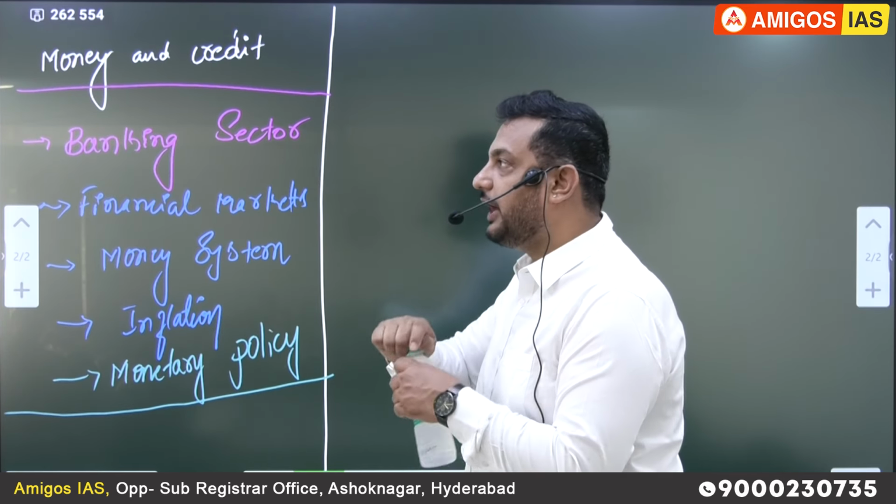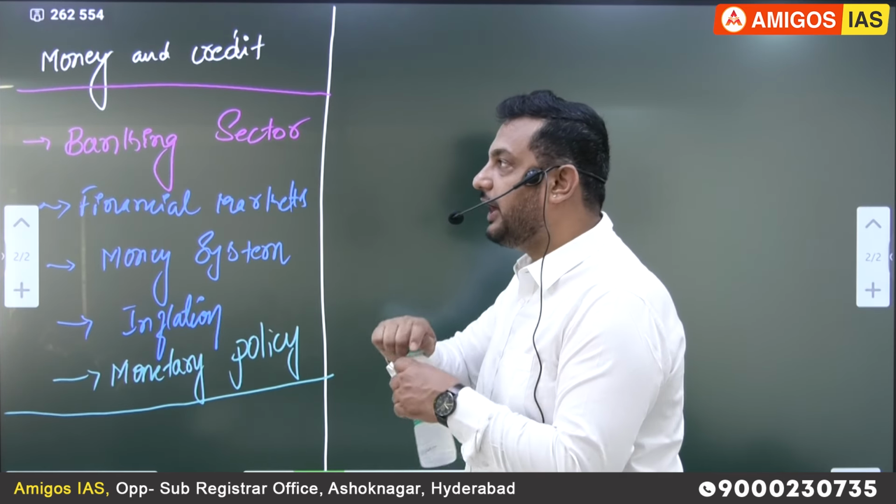Now, what is the importance of this topic? Remember, just check the previous year question papers and you will come to know. On an average, if I write P, P means prelims, you can get a minimum of 5 questions from this chapter. Minimum 5. Even this year it was 7 questions from this topic.